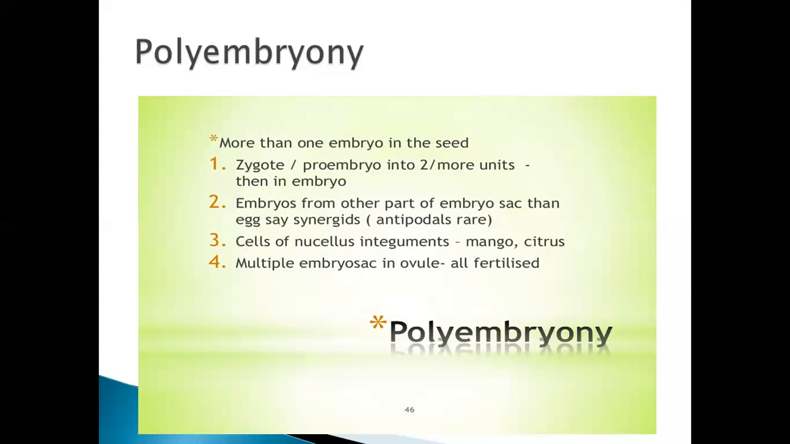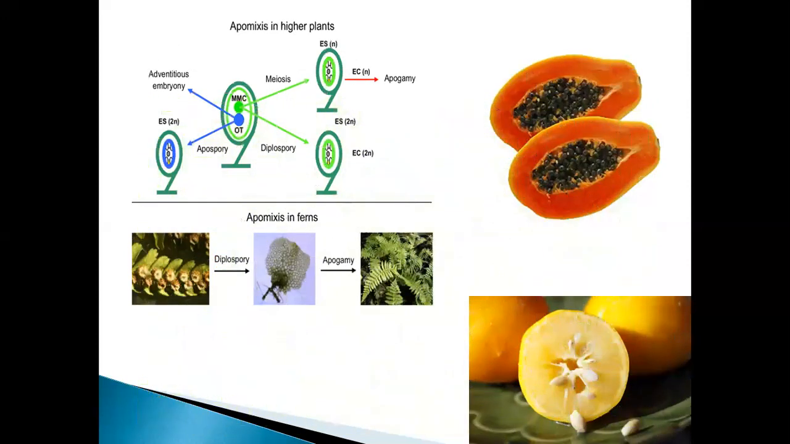So what happens? There will be two embryos formed, and both of them are fertilized. So here, what happens? Apomixis in higher plants. How does fertilization take place here?